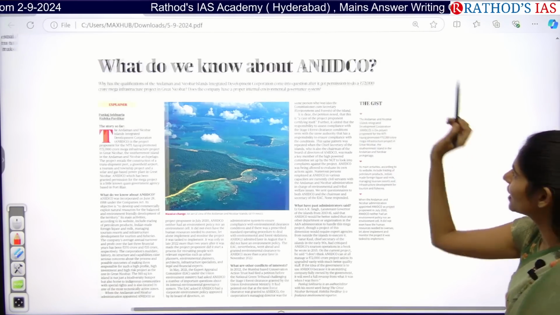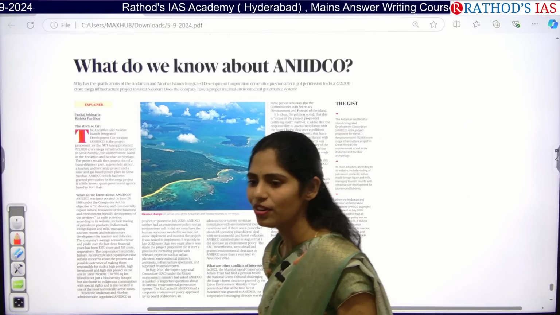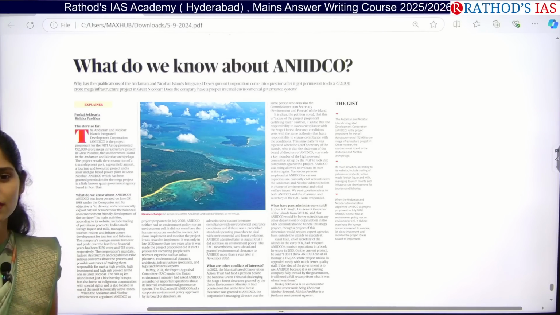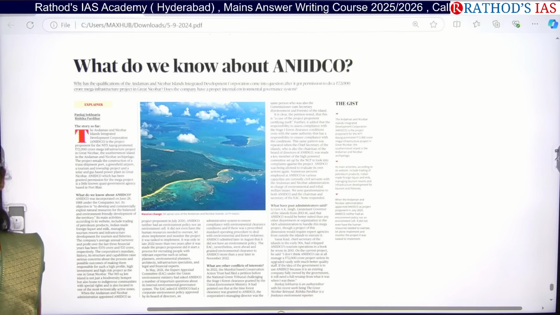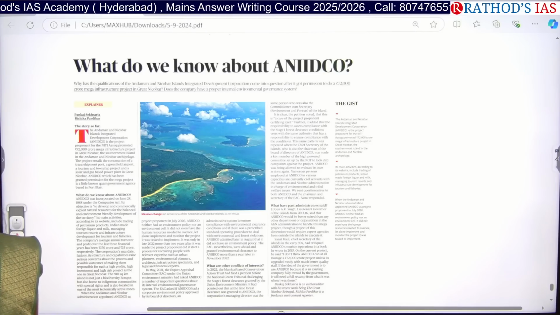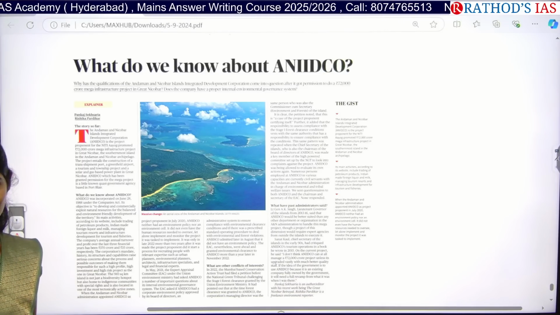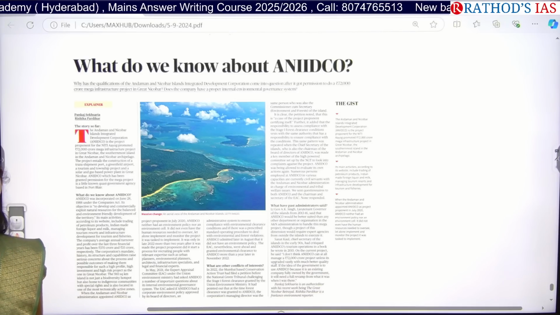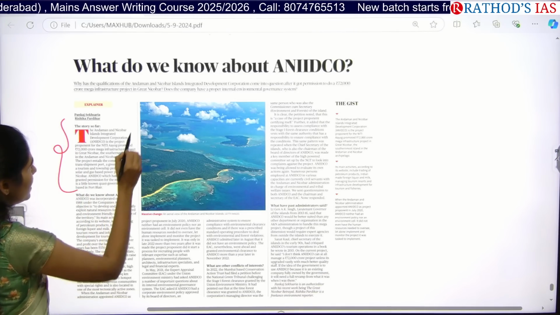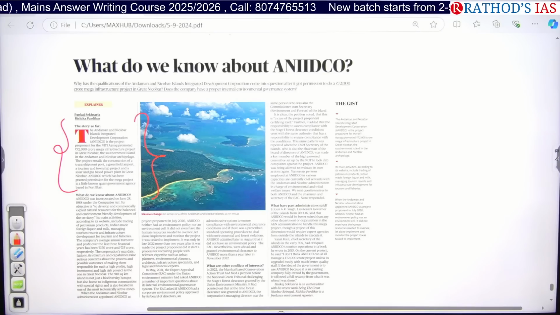Okay, so see here. See this article. In our earlier classes I spoke about Nicobar development. So what is this Nicobar development about? Infrastructure development, tourism, hotels, resorts, next transport. So what happens if you go with development in these ecologically sensitive areas?